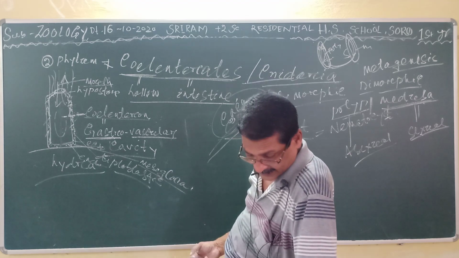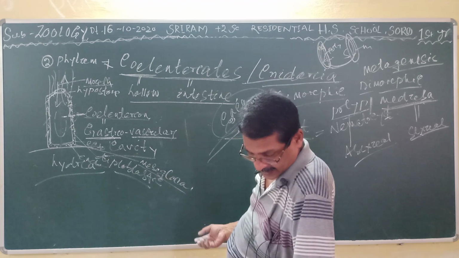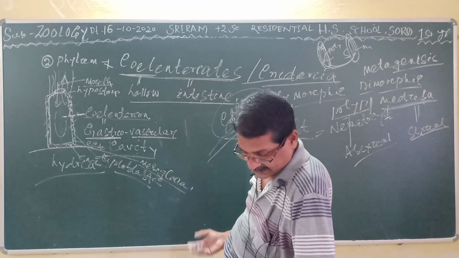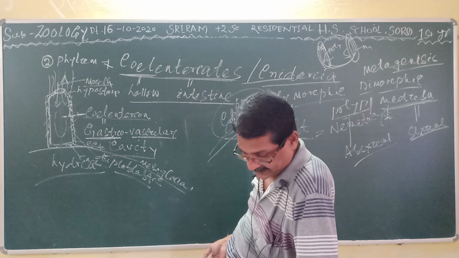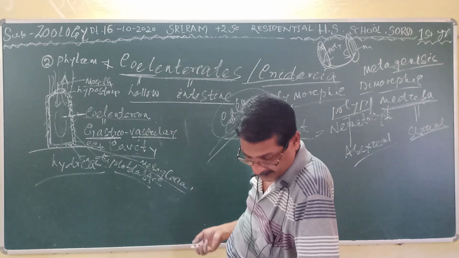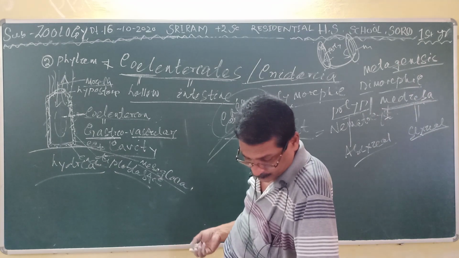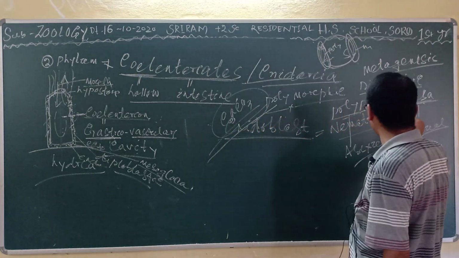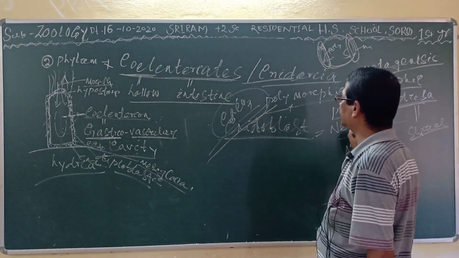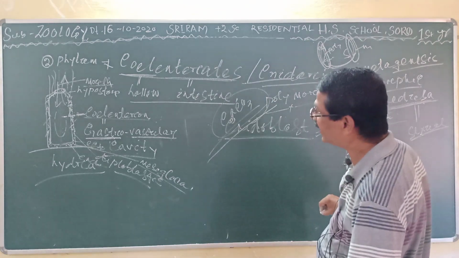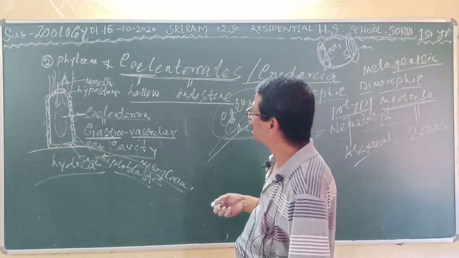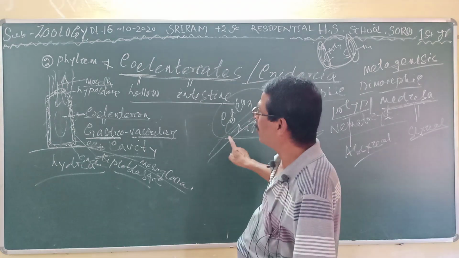Another thing is that it contains stinging cells called cnidoblast cells, which contain a capsule-like structure called the nematocyst, which contains a poisonous substance within that sac and has a spine-like structure which helps to pierce that spine into the enemy or the prey.